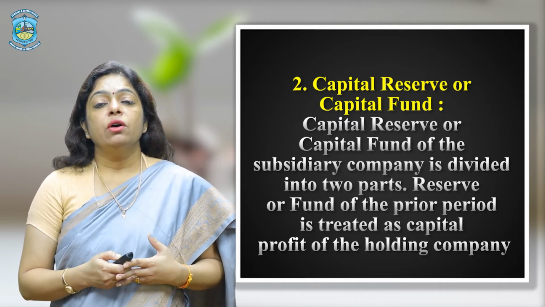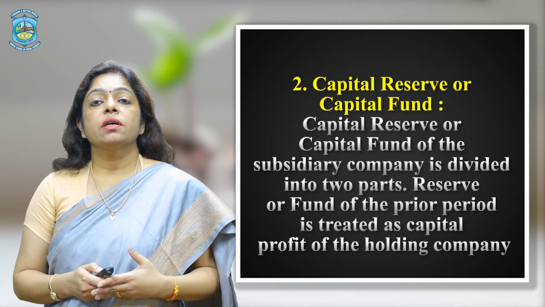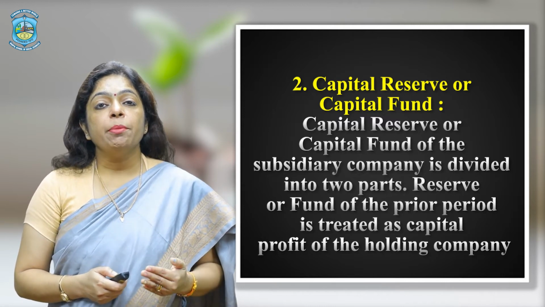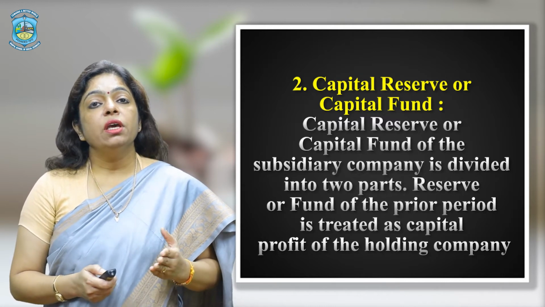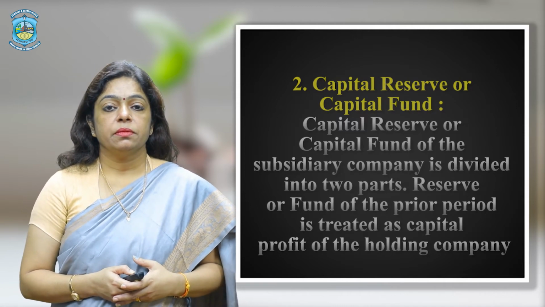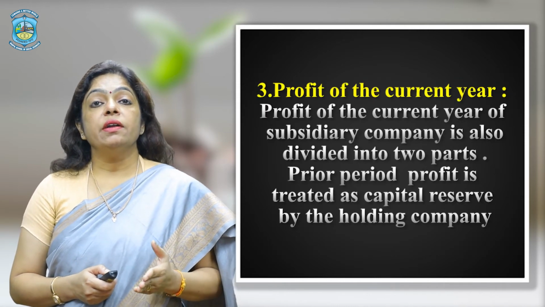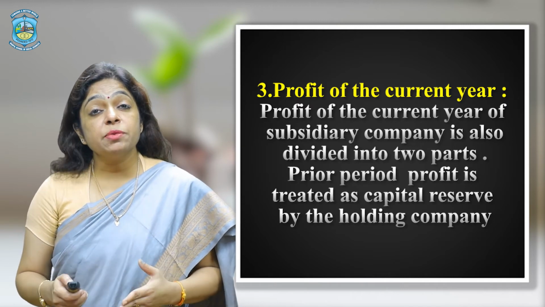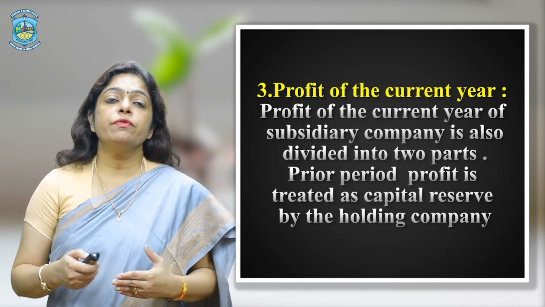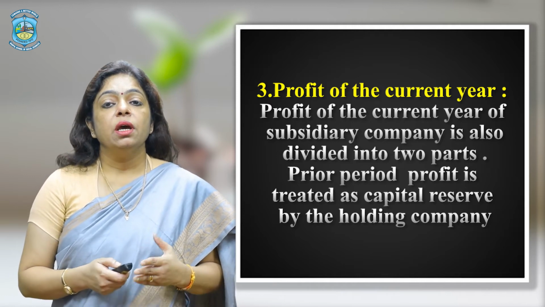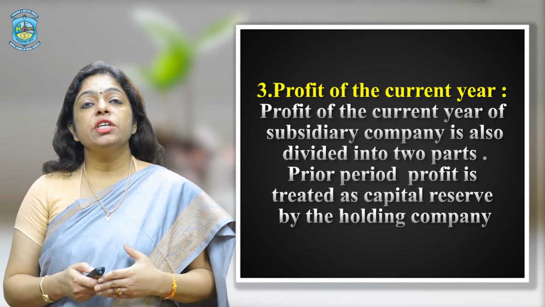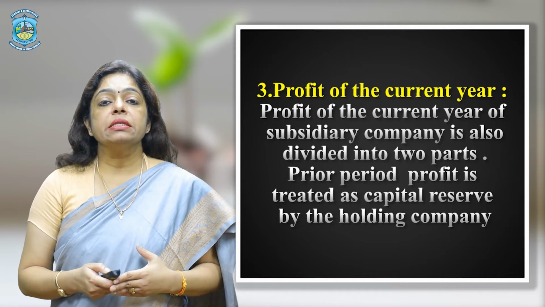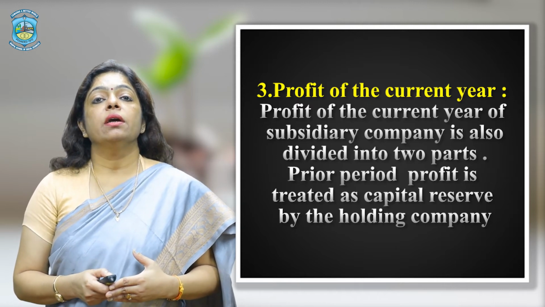The reserve or fund of the prior period is treated as capital profit of the holding company. Next, the profit of the current year. The profit of the current year of the subsidiary company is also divided into two parts. The prior period profit is treated as capital reserve by the holding company.